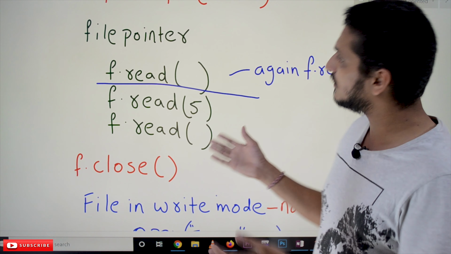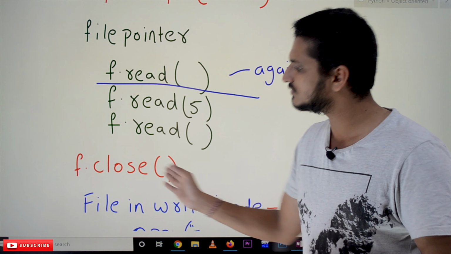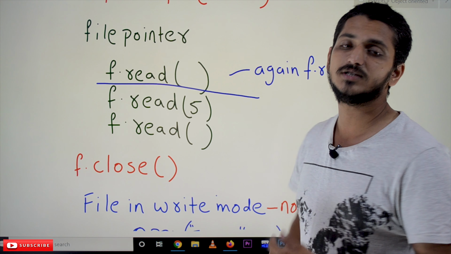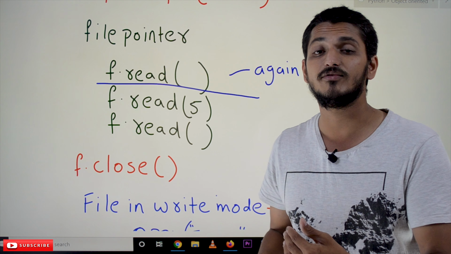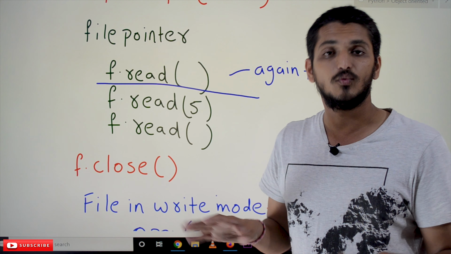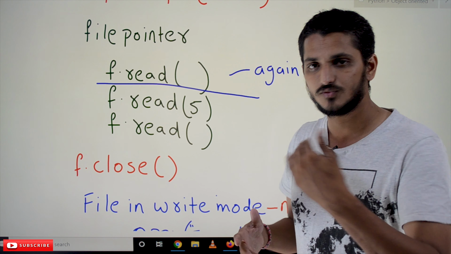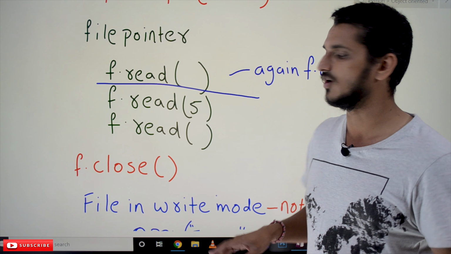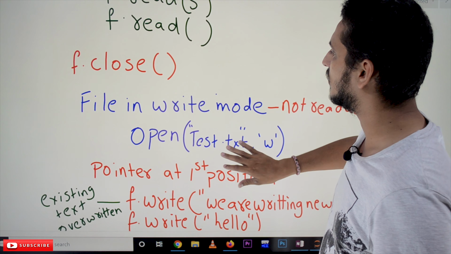Now whenever we open a file, we have to close the file. After finishing our work, we have to close the file. The f.close() function will close that file. After closing the file, we don't have that file object, so we cannot use that file object. Once we close the file, we have to open the file again. Then only we can use that file object. Otherwise it is not there.